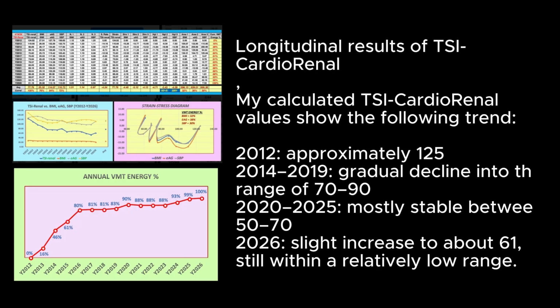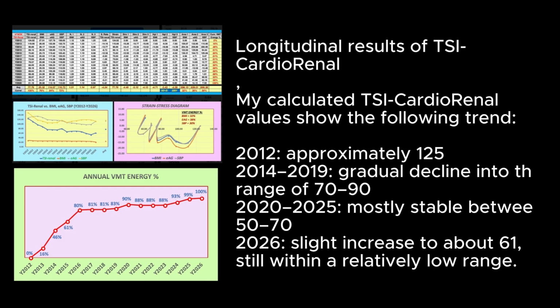Longitudinal results of TSI CardioRenal. My calculated TSI CardioRenal values show the following trend. 2012: approximately 150 to 200. 2019: gradual decline into the range of 70 to 90. 2020 to 2025: mostly stable between 50 and 70. 2026: slight increase to about 61.